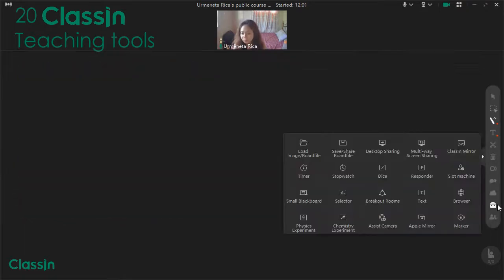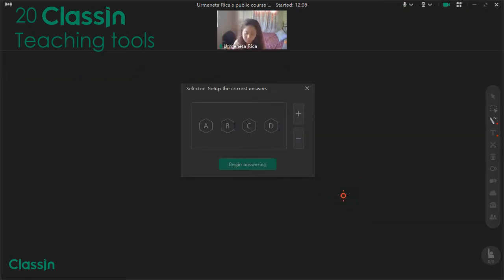So, the next tool is the selector. This is a multiple choice where you can read some questions, so you let your students choose the correct answers. You can actually see the statistics and the details with this one. And you can also add options up to the letter H.